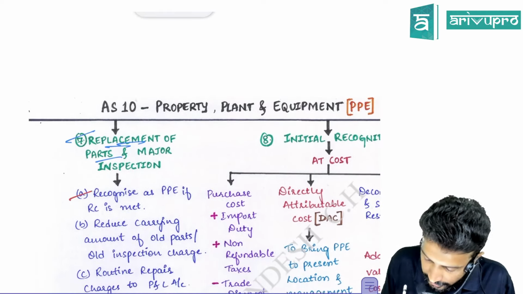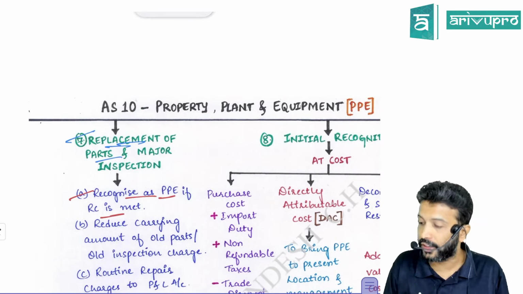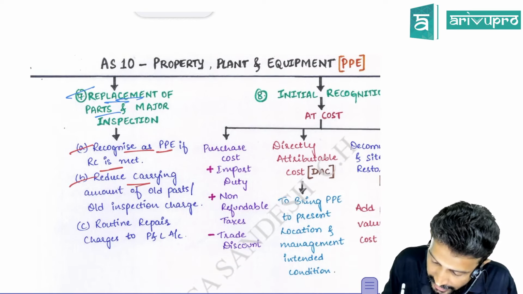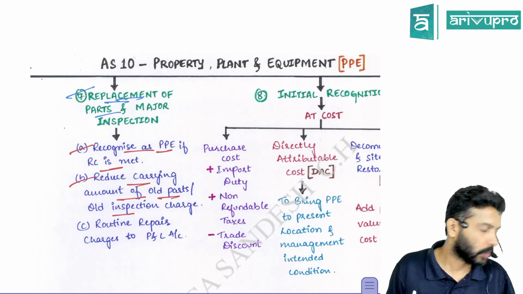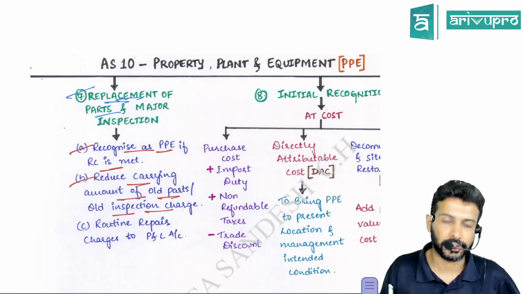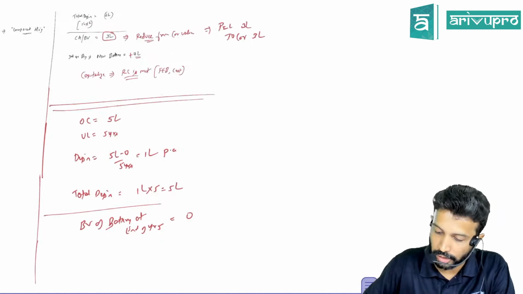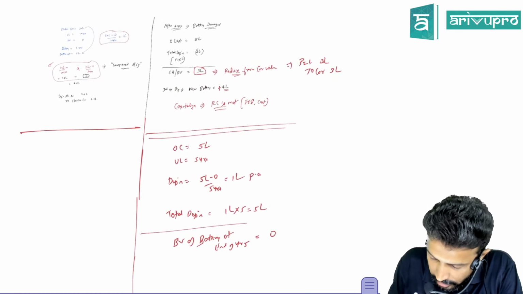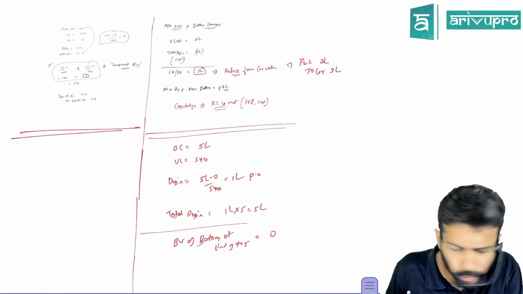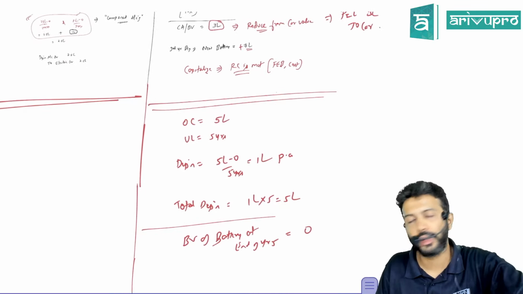That's what I've written over here: recognize as PPE only if the recognition criteria is met, and reduce the carrying amount of old parts or old inspection charges. Inspection charges are also the same thing. Maybe we'll spend 1 minute on that also. I don't know whether we have such questions, doubtful, but nonetheless we'll spend 2 minutes on it.